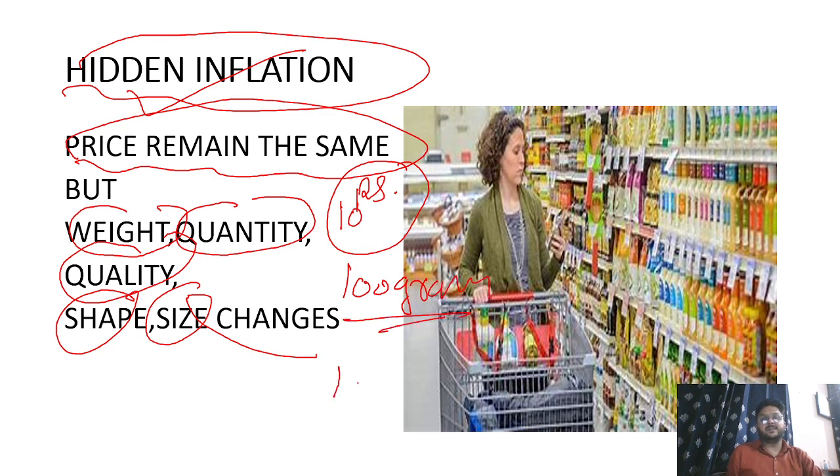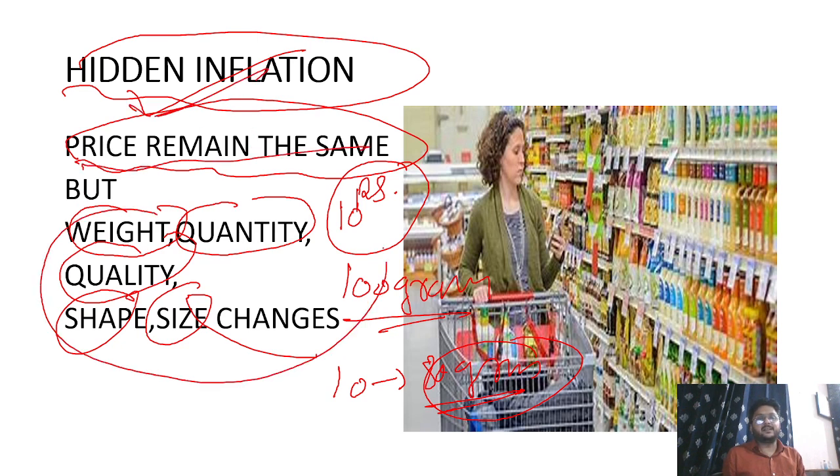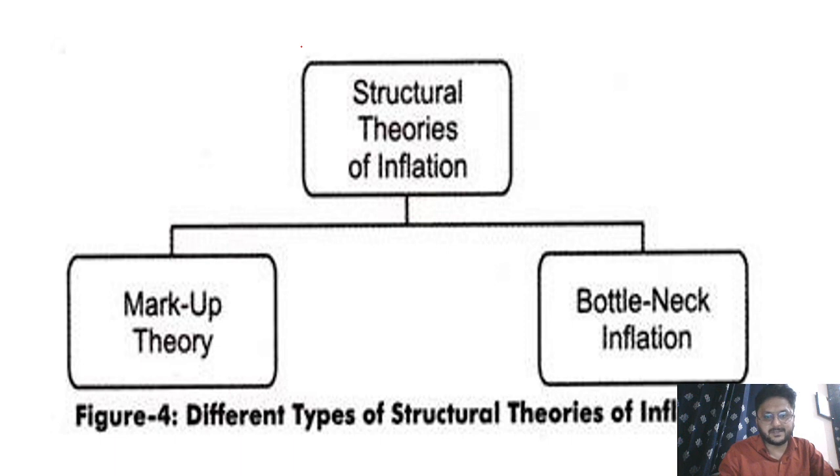But now the price remains the same, and it is only 80 grams. The weight decreases, so indirectly the price has actually increased. That is why it is called hidden inflation. It means the price remains the same, but other factors like weight, quantity, quality, shape and size change.